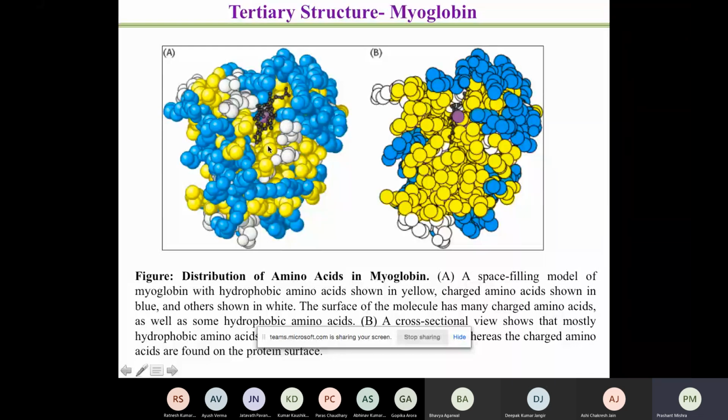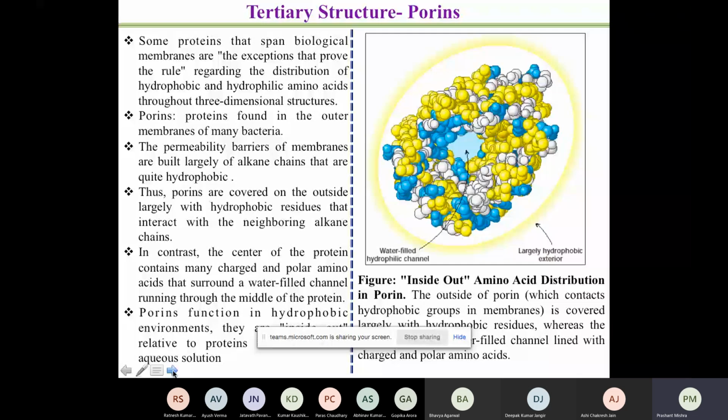But if I take the protein and cut it, what you will find is that most of them become yellow. So this cross-sectional view demonstrates that in the core, in the center, most of the amino acids are hydrophobic, whereas on the outer surface, many of them are hydrophilic in nature. So this demonstrates how the structure occurs. This is one example, and it is an exceptional example.